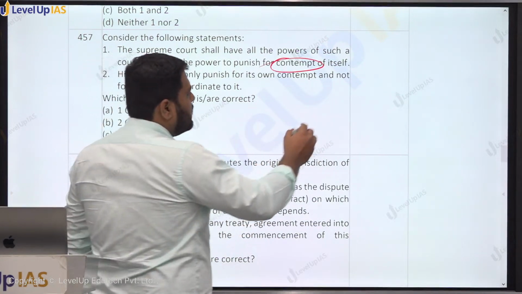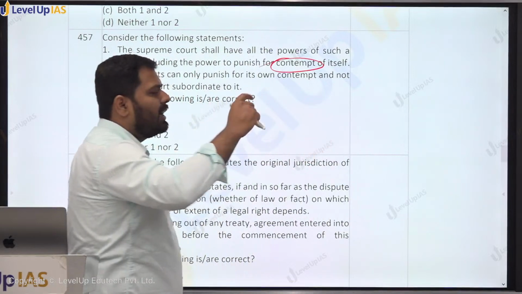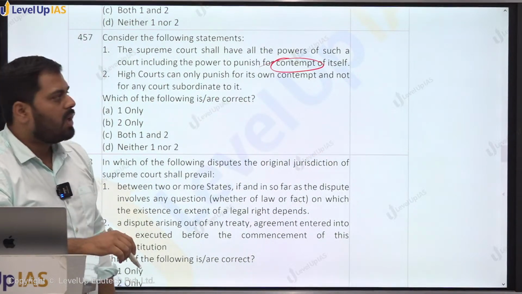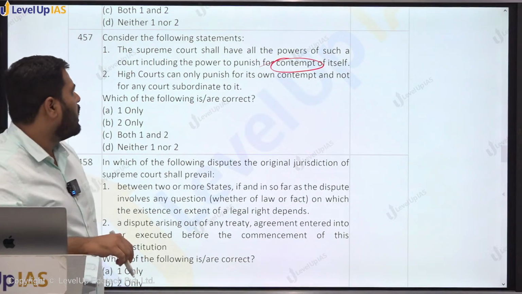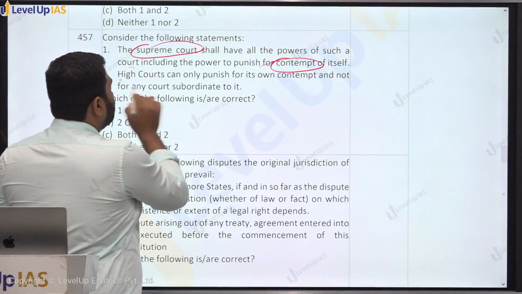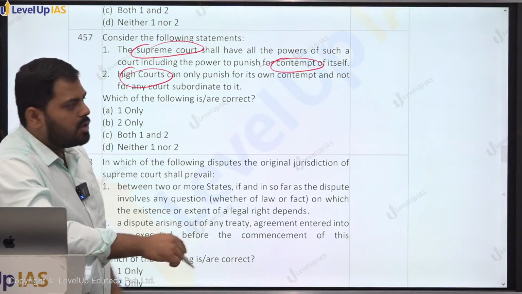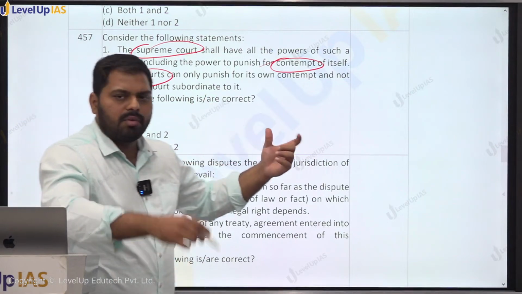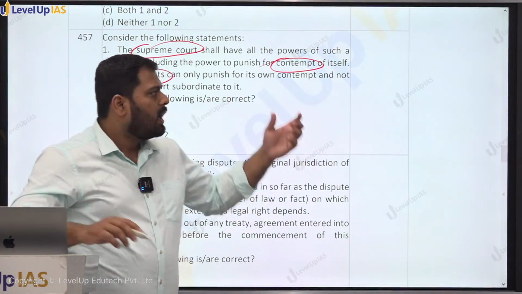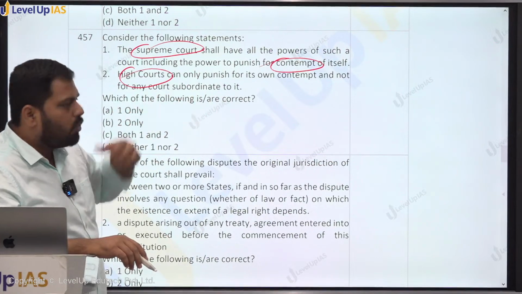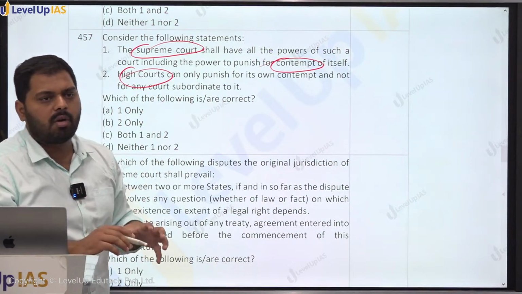Contempt of court के लिए there is a Contempt of Court Act that regulates the things also. If you talk about the Constitution of India, both Supreme Court and High Court have the power to punish for the contempt. Supreme Court can punish for contempt of its own and any other court in India. High Court can punish for its own contempt and all the courts which are subordinate to it.